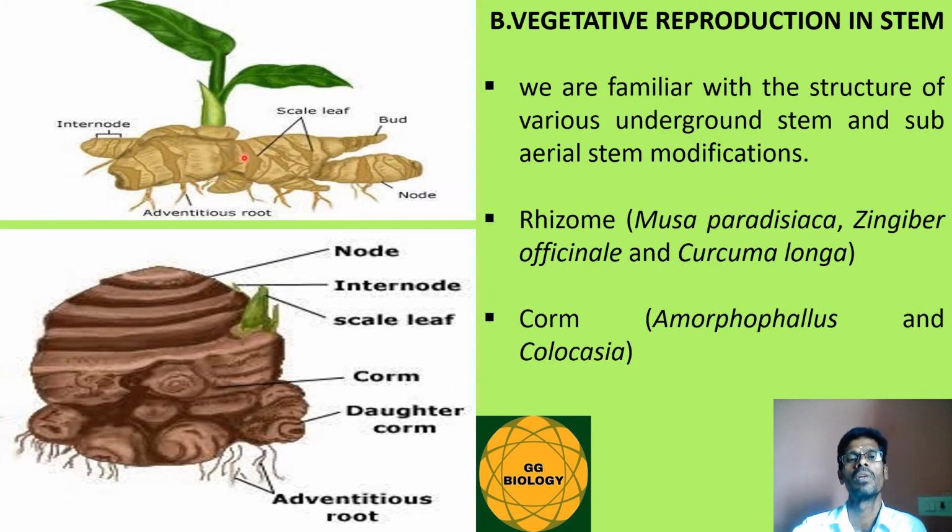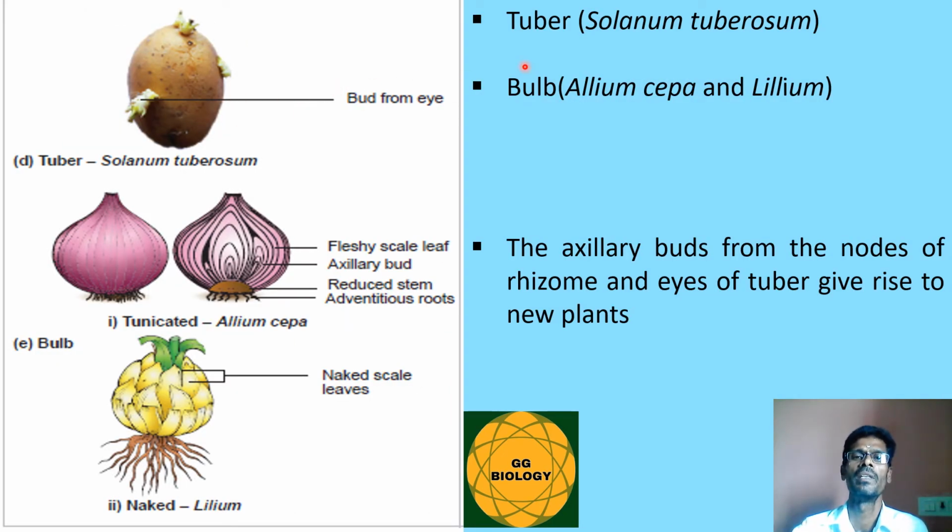They are brown in color. So rhizome examples are Musa paradisiaca, Zingiber officinale, and Curcuma longa, which act as vegetative reproduction cases of the stem. The next is corm. Amorphophallus and Colocasia are also examples of the underground stem. And the next is said to be tuber.